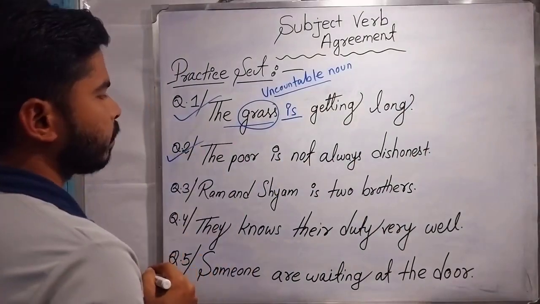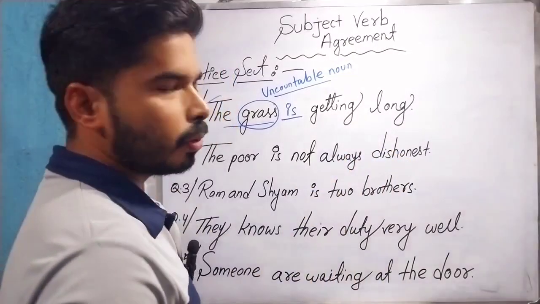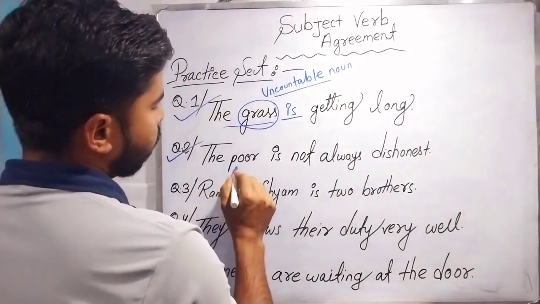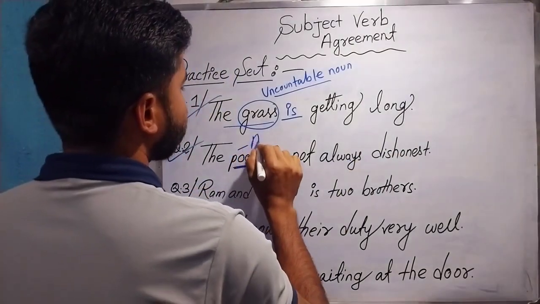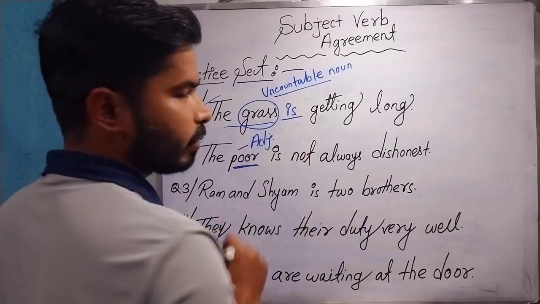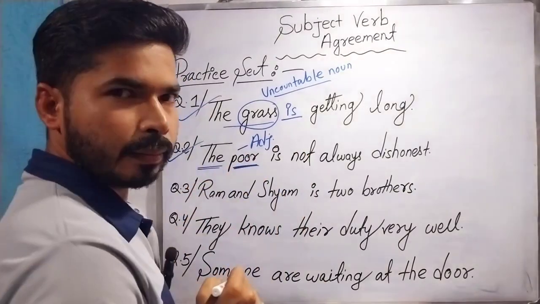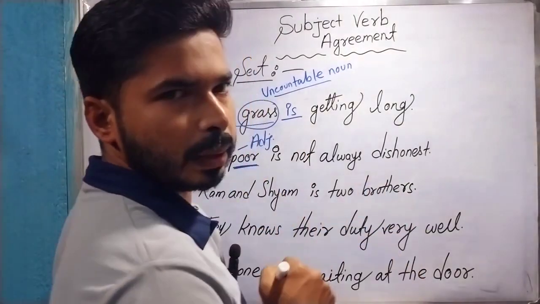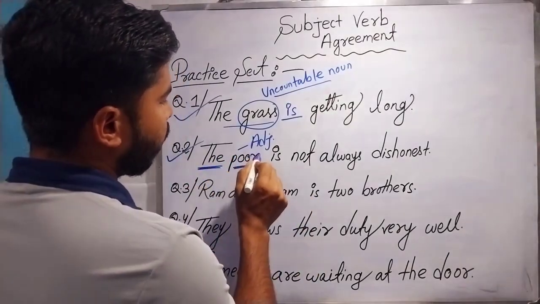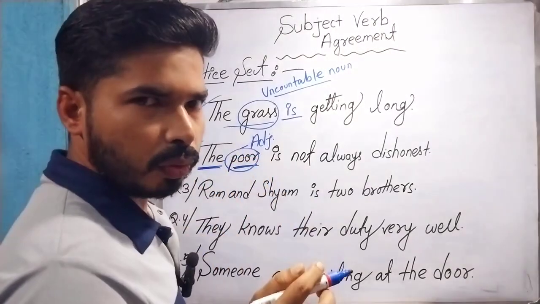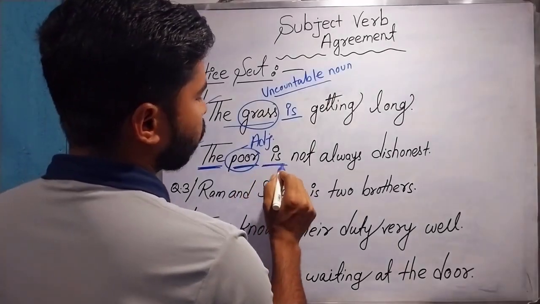Now let's go to the second example. The poor is not always dishonest. This poor, the subject poor, is referring to an adjective, right? And before the adjective, I have used the. I told in one of my rules that if we add the before any adjective to refer to the whole group or the whole community, then it takes the verb in plural, not in singular.